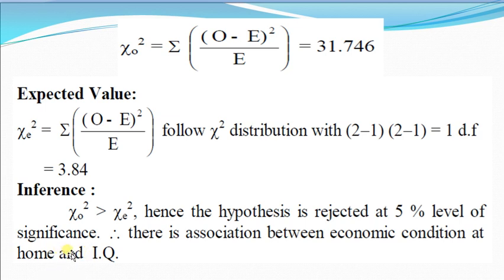As we established the null hypothesis that there is no association between economic condition and IQ level of the students, but after calculation of chi-square, we see here that the calculated chi-square is 31.746 and the tabulated value is 3.84. Calculated value is greater than the tabulated value, that is H0 is rejected and H1 is accepted, which shows that there is association between economic condition at home and IQ level of the students.